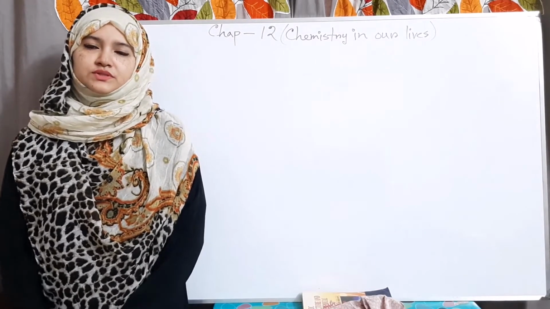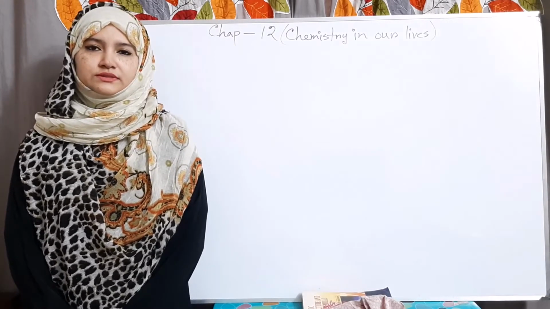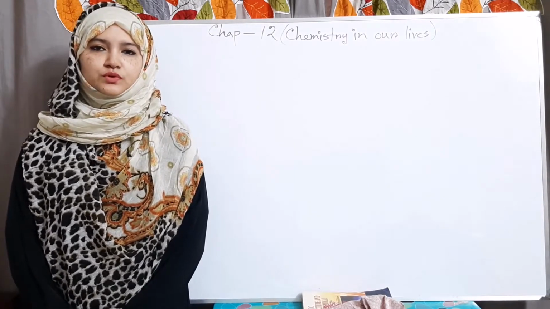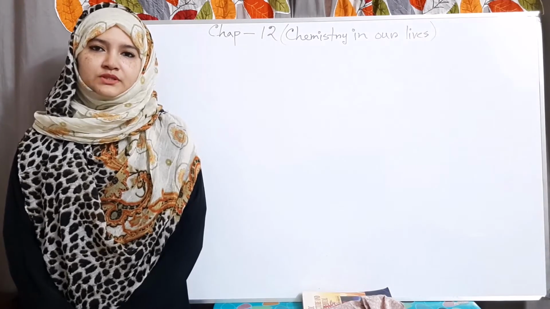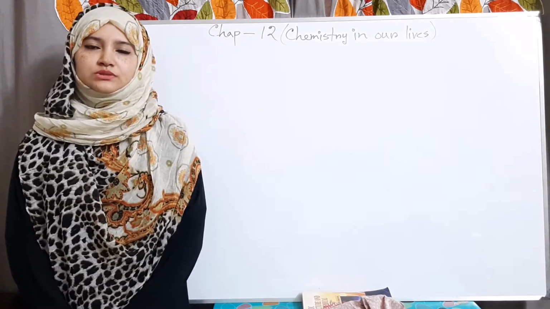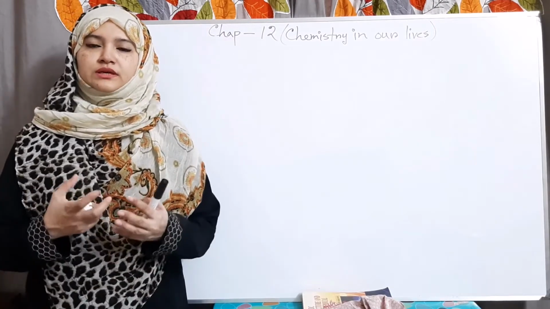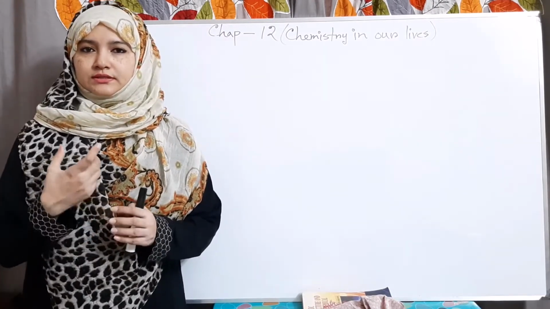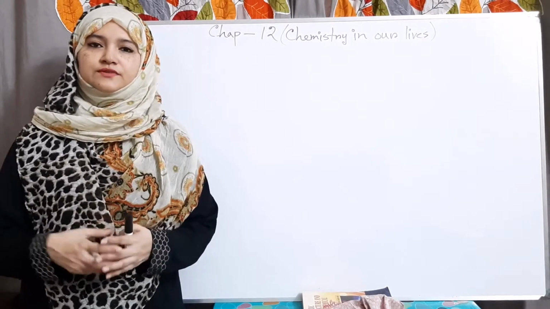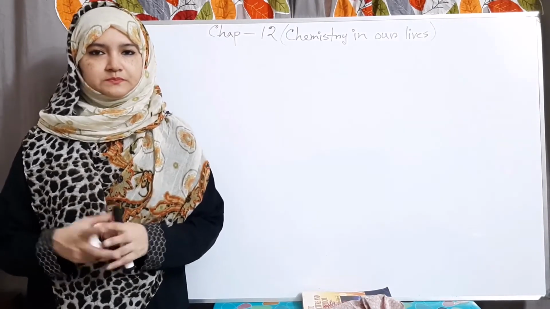Today I am going to start a new chapter, chapter 12, the last chapter of your textbook. Today's chapter is about the chemistry in our lives, and how chemistry is connected to our daily lives will be discussed in this chapter.